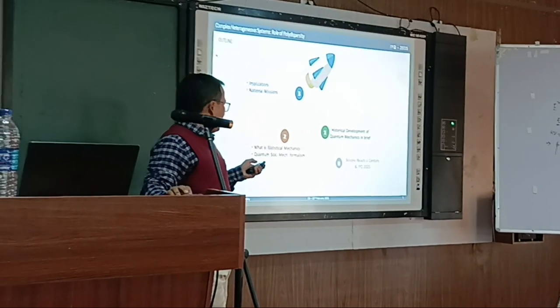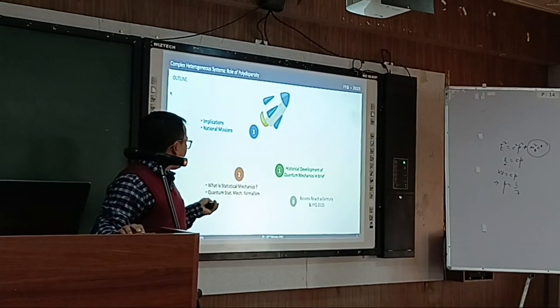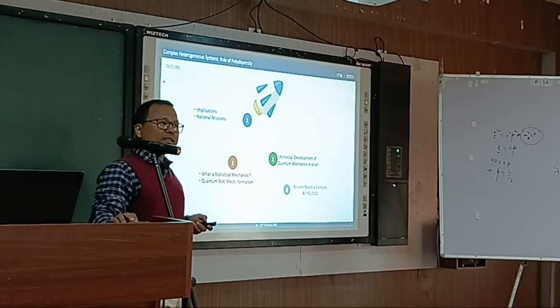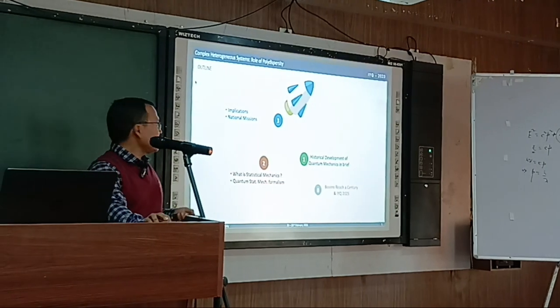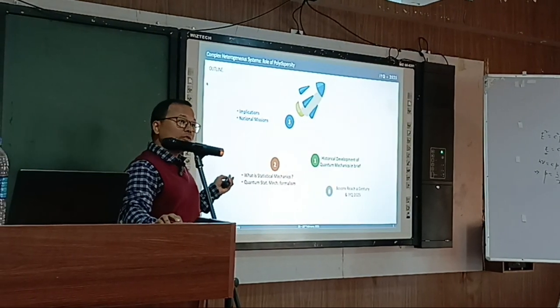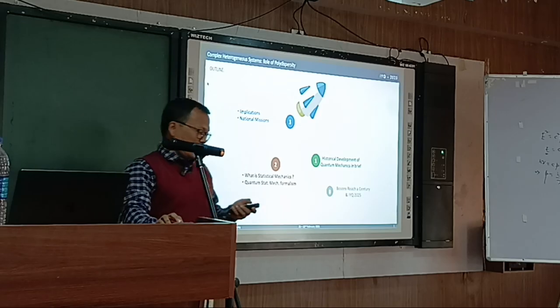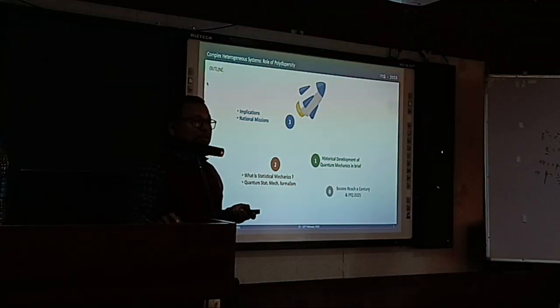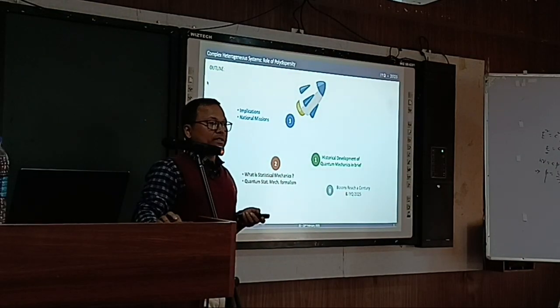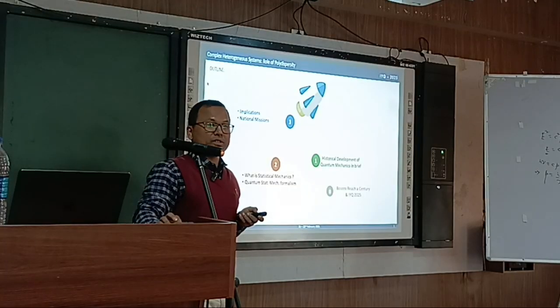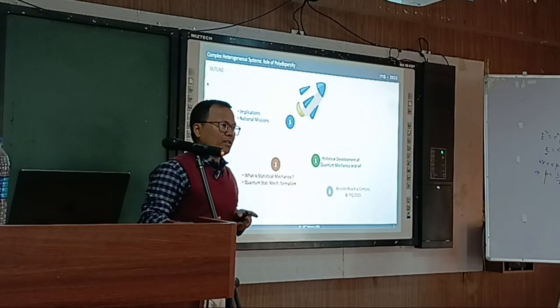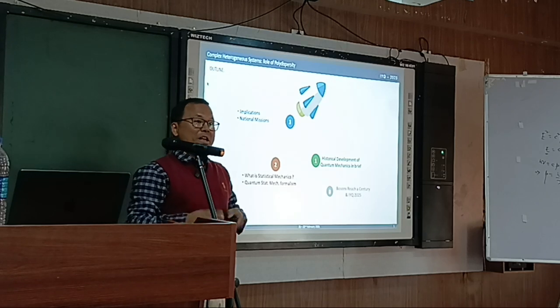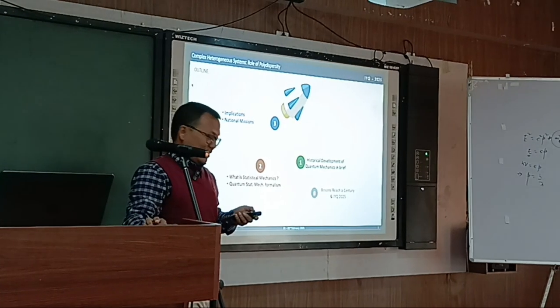Then a very brief look at what statistical mechanics and quantum statistical mechanics are. It is also important to know what nations are doing, as say our government or missions like the National Quantum Mission, so I will cover a little bit of this also. I hope this will be a new variety to what you have been listening to.